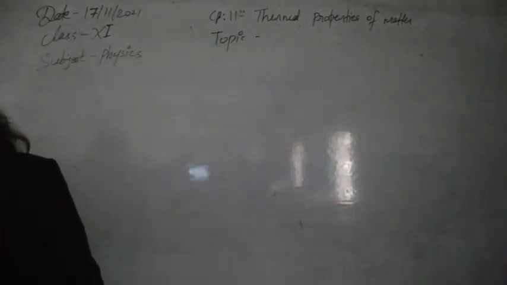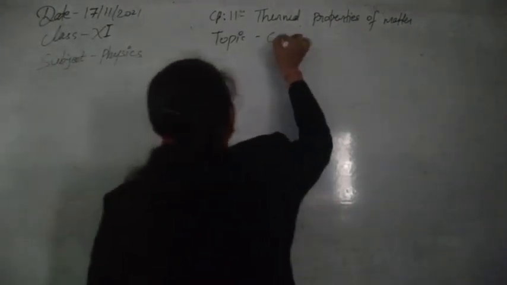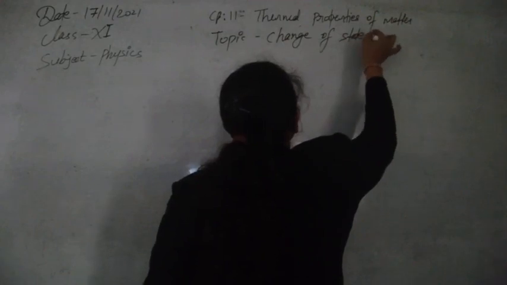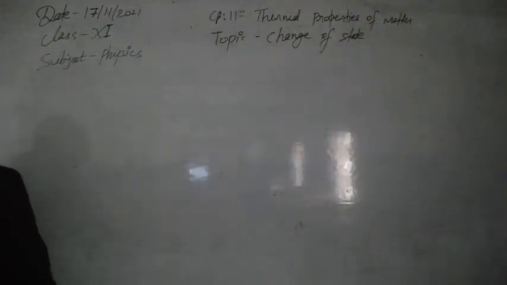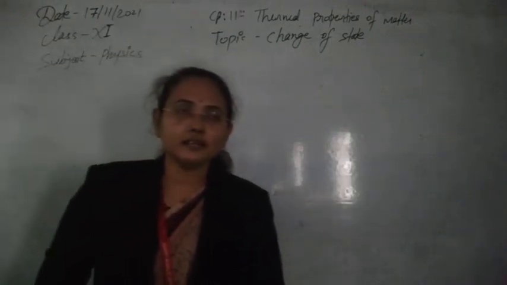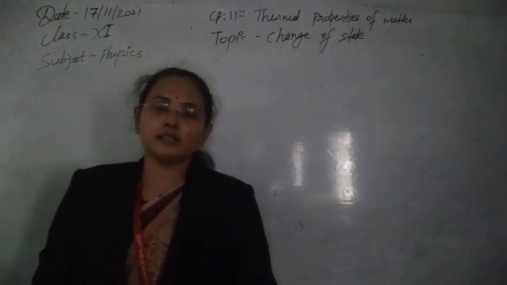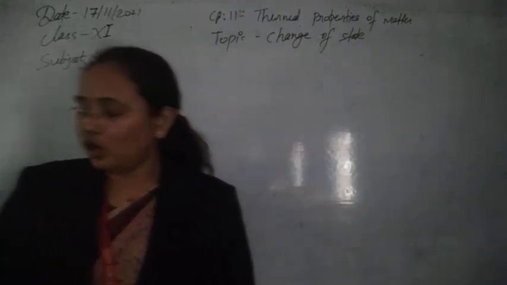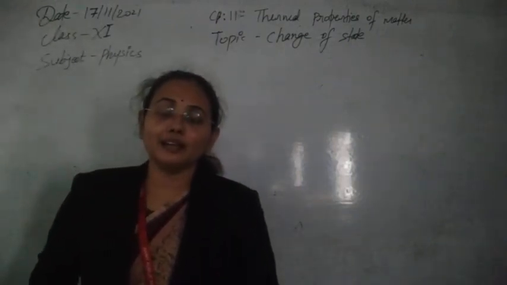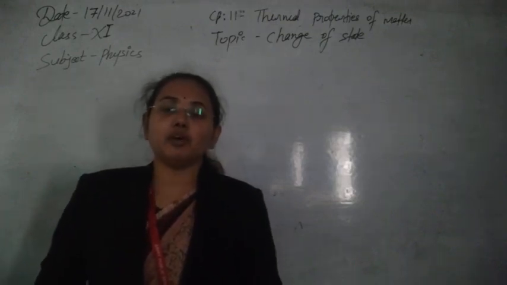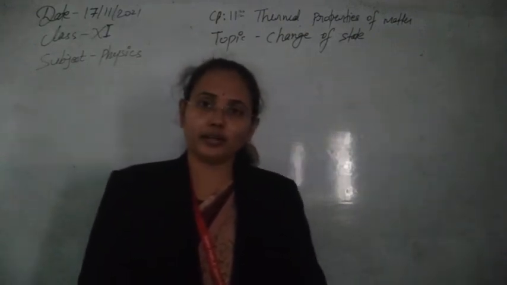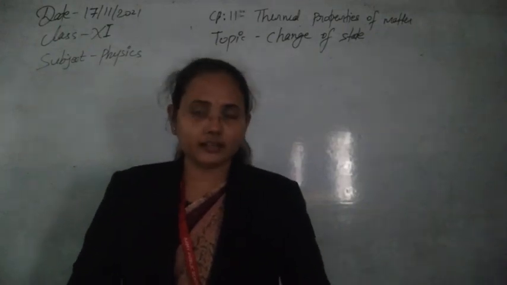The next topic of the chapter after this is change of state. So what is change of state? As we know, matter exists in three phases: solid, liquid and gas. Whenever any matter in solid form is heated, the relative intermolecular separation between molecules starts to increase and the system starts to change into liquid or gas. So let's see how we can understand this change.